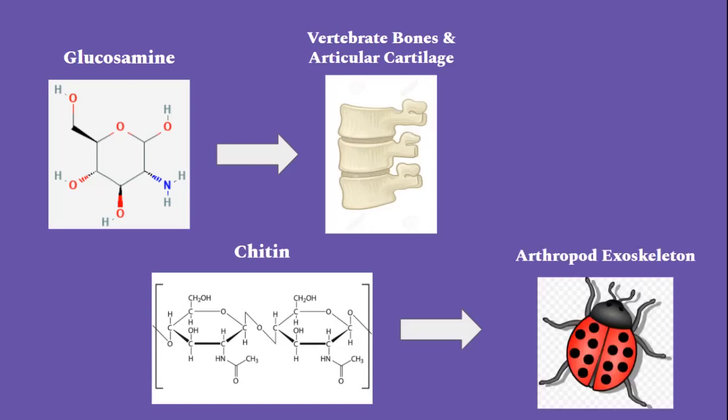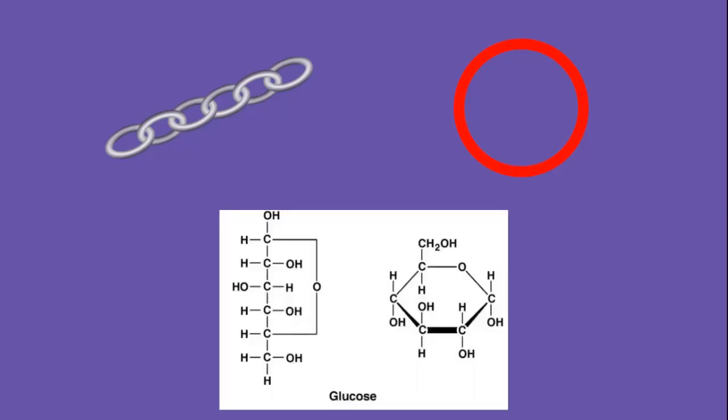Aside from the variances in monosaccharides, they also have a very specific ring structure. The vast majority of simple sugars tend to not exist in straight chains, but rather in ring formations. This is because in ring formations, it doesn't let the bonds rotate, meaning the structure of the molecule will not be changed as easily. In order to form these ring structures, the first carbon, carbon 1, bonds to the oxygen atom that the fifth carbon, carbon 5, is bonded to. This results in the straight line forming a ring structure.